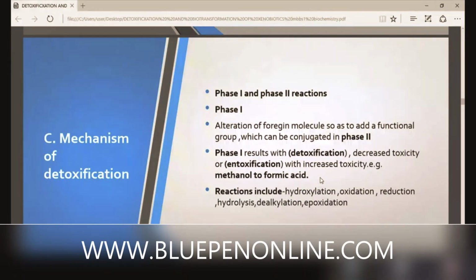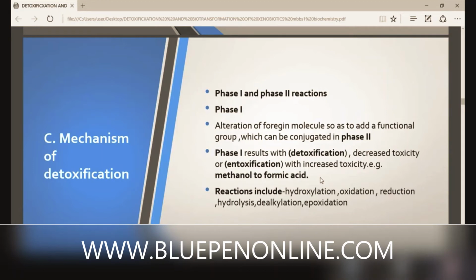What happens in phase 2 reaction? Conjugation occurs, combination with another compound. The already changed compound becomes conjugated with another compound in phase 2 reactions.